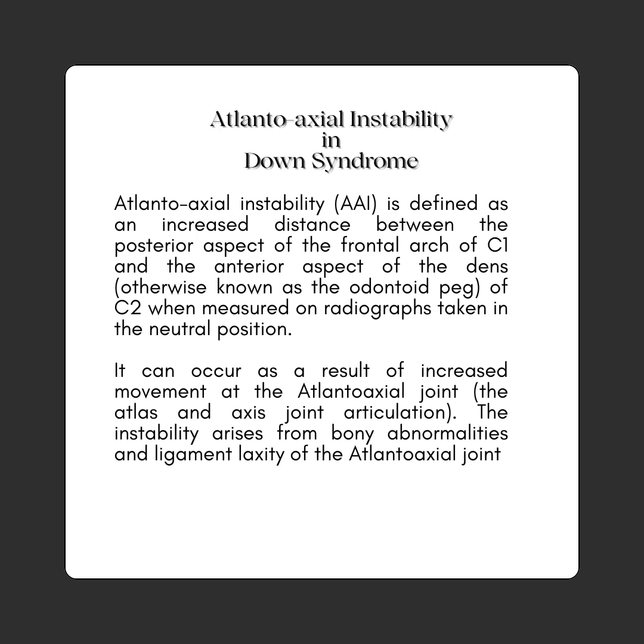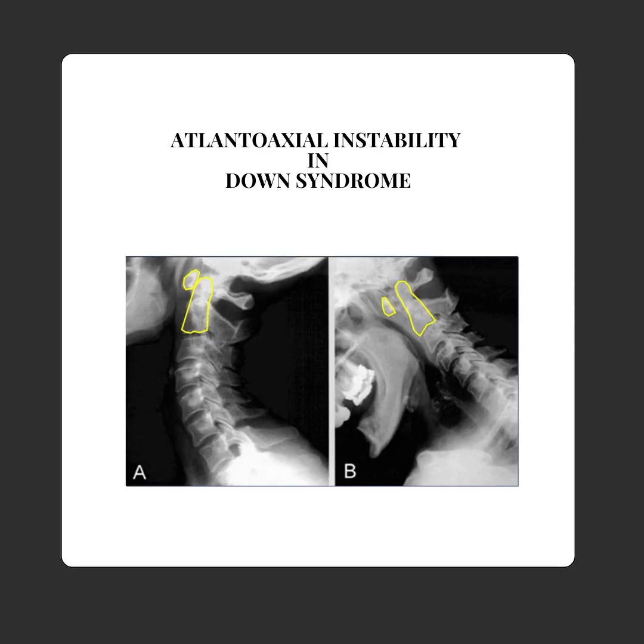Atlanto-axial instability, AAI, is defined as an increased distance between the posterior aspect of the frontal arch of C1 and the anterior aspect of the dens, otherwise known as the odontoid peg, of C2 when measured on radiographs taken in the neutral position. It can occur as a result of increased movement at the atlanto-axial joint, the atlas and axis joint articulation. The instability arises from bony abnormalities and ligament laxity of the atlanto-axial joint.